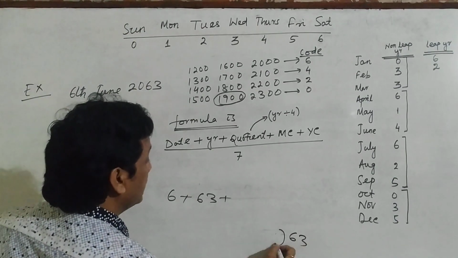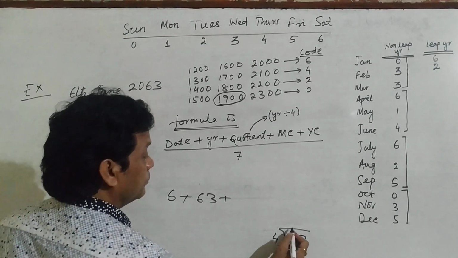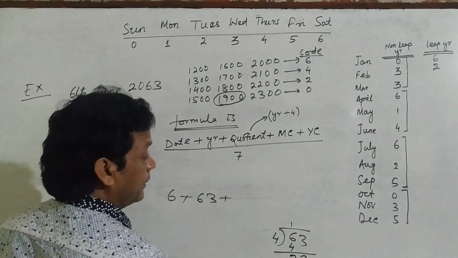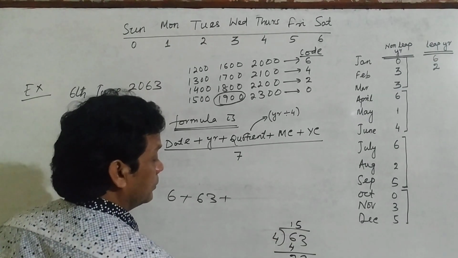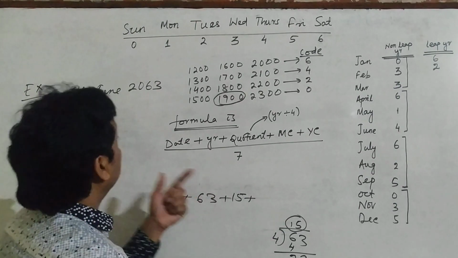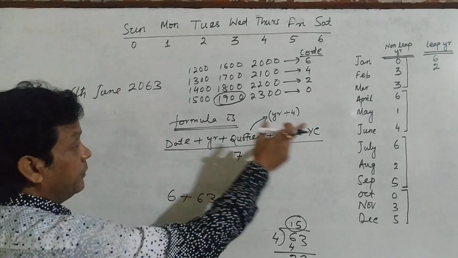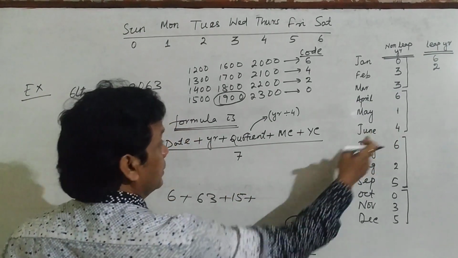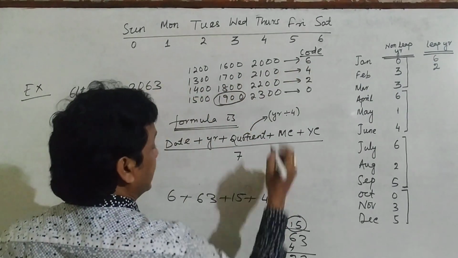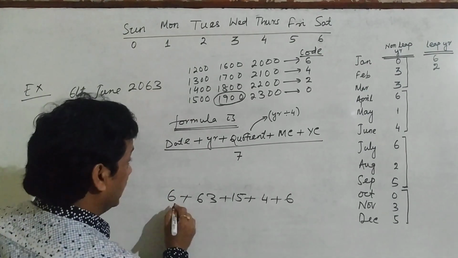When 63 is divided by 4, your formula is year divided by 4. Then 4 1s are 4. Then remain 2. Then here is 3. 4 5s are 20. So the quotient is 15. So 15 plus. Now see here whether it is a leap year or non-leap year. And for June, both are same, so I am writing directly. For June the month code is 4. And the year code for 2000 is 6. So this is your numerator, and divided by 7.